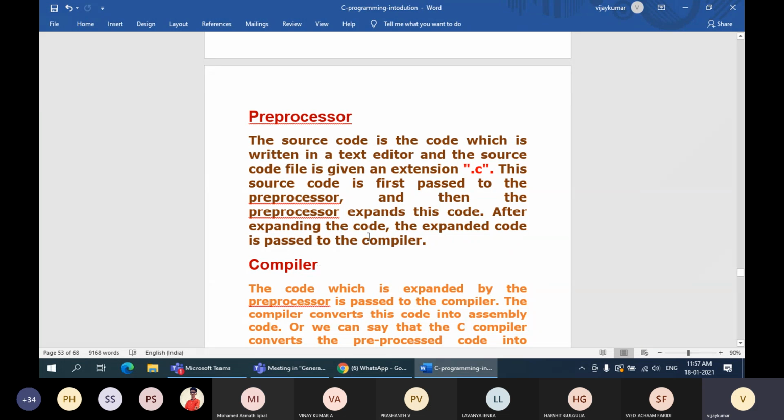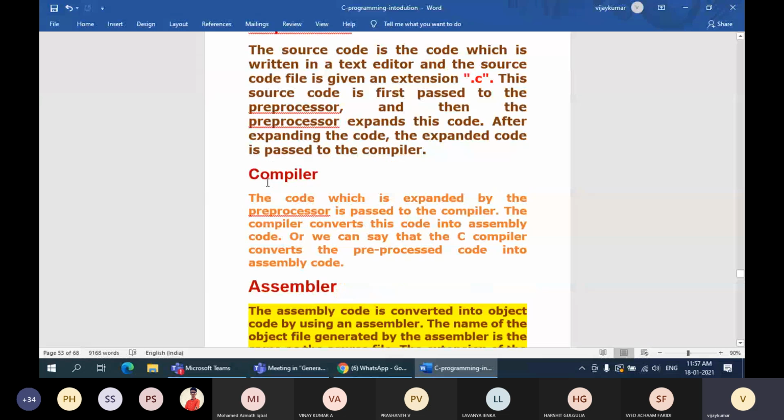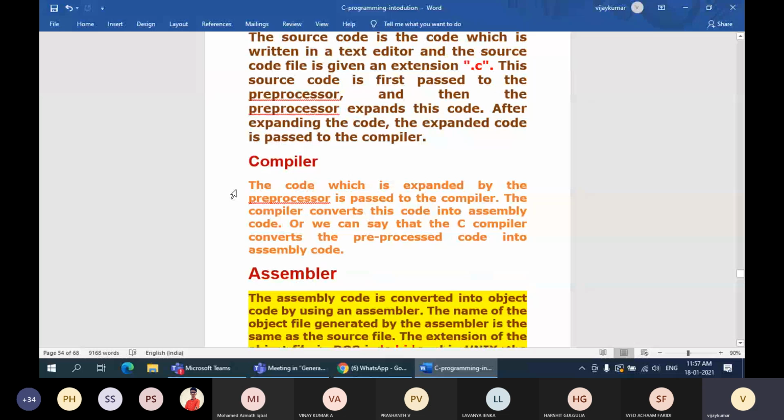So after this pre-processing or pre-processing expansion, that output is given to the step of the compiler. What is the compiler process? I have already explained. Compilation is a process of translating your code into machine level language, right? So it's being converted. Compilation is a process which converts a program from source code to machine level language.